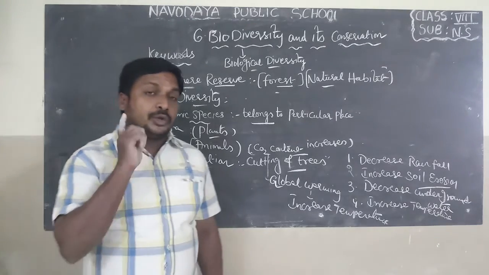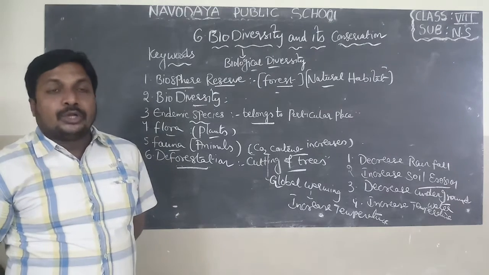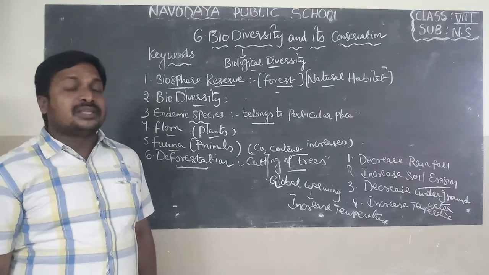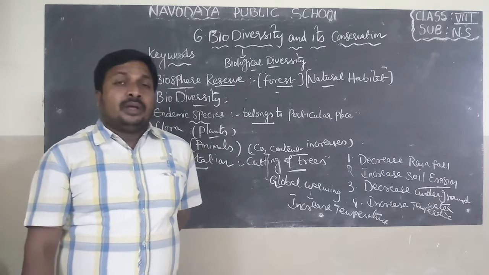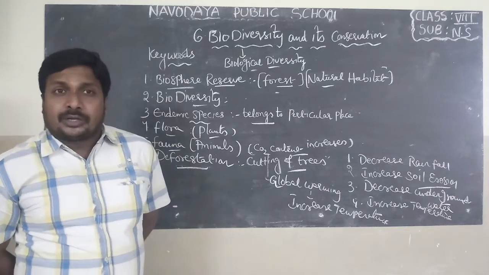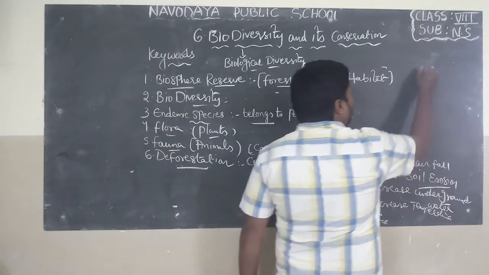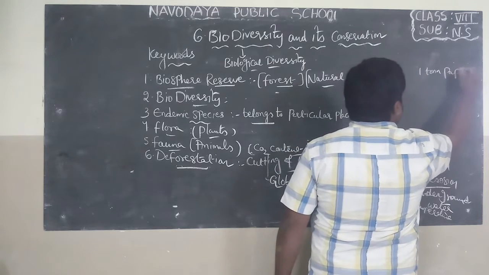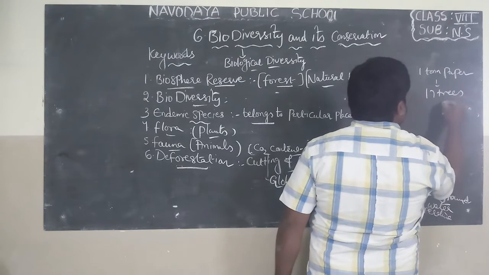That's why the government brings awareness among the people about the disadvantages of deforestation. Okay, this is helpful to prevent the cutting of trees. Do you know, we are cutting trees for paper also. Very, very important. For example, for 1 ton of paper, 17 trees will be cut down.